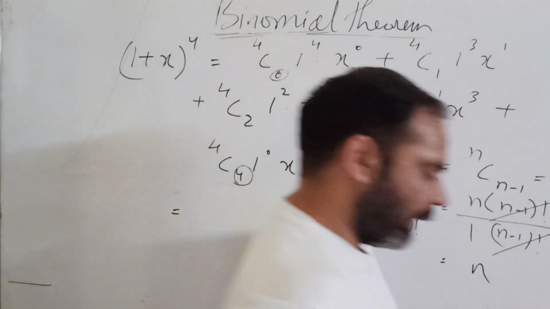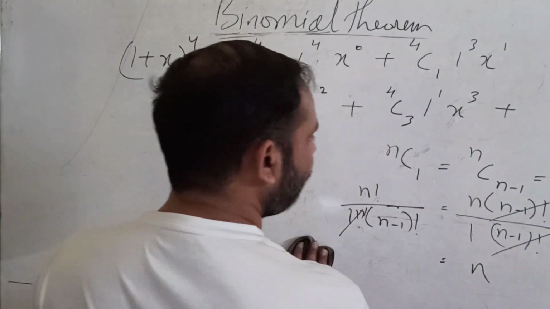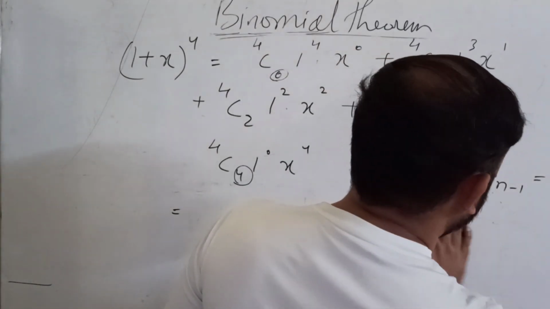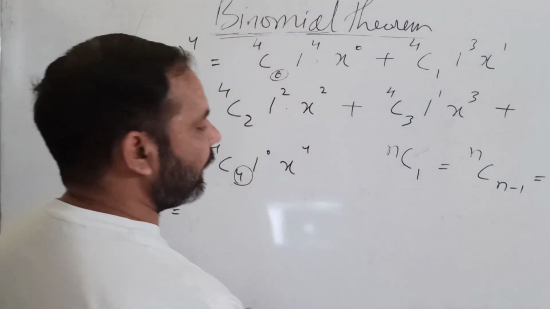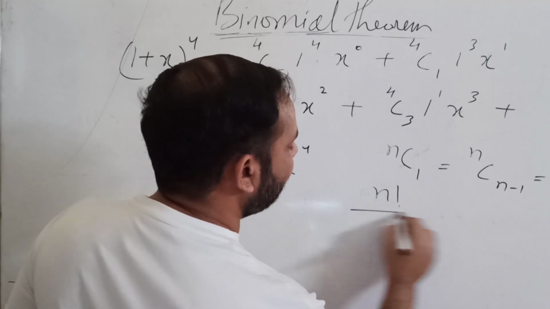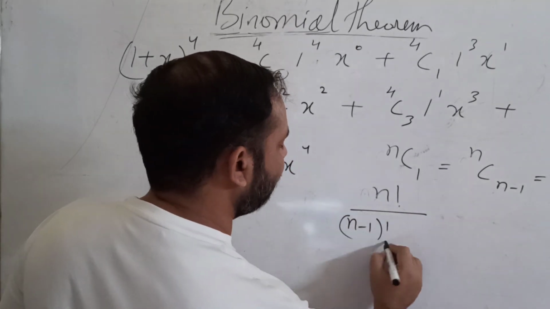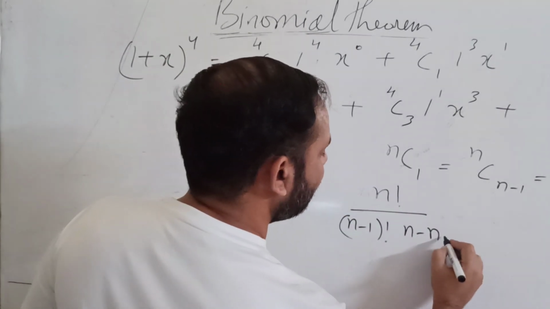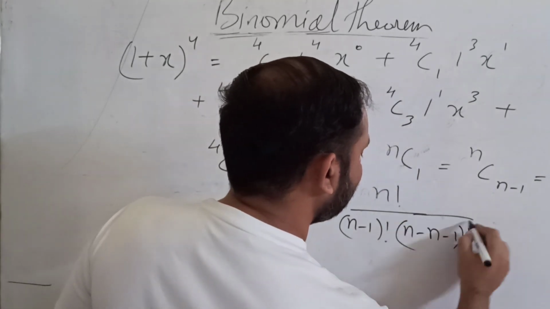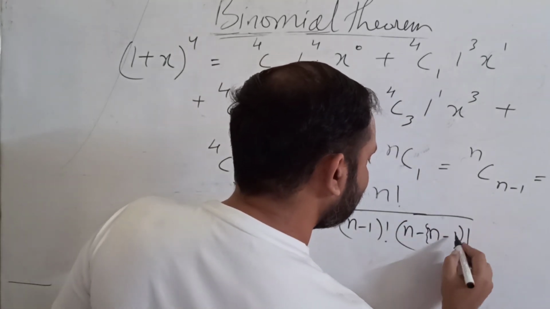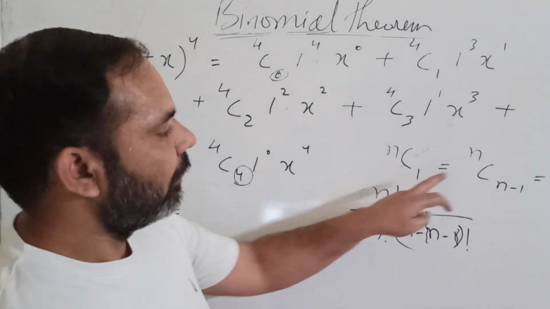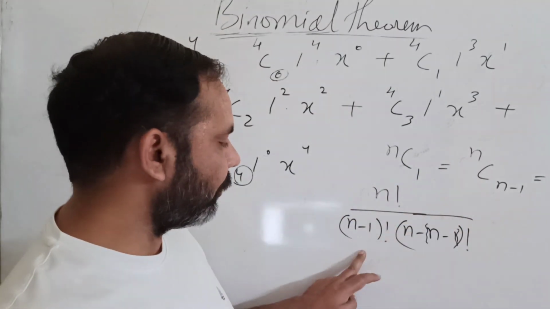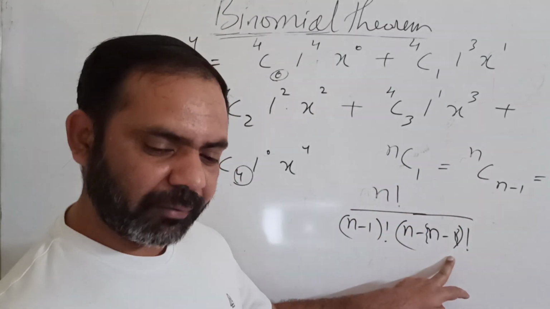Okay. Now next, suppose I want to get this value, nC(n minus 1). This will be n factorial upon (n minus 1) factorial into (n minus (n minus 1)) factorial. This should be in brackets. n factorial upon r factorial into (n minus r) factorial.